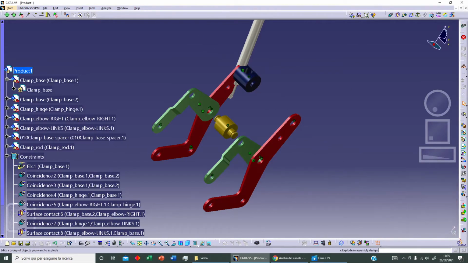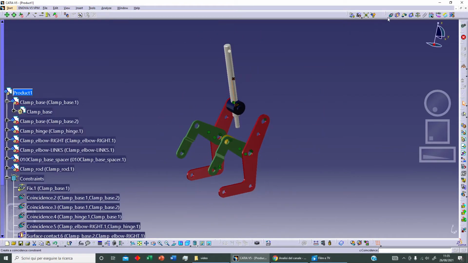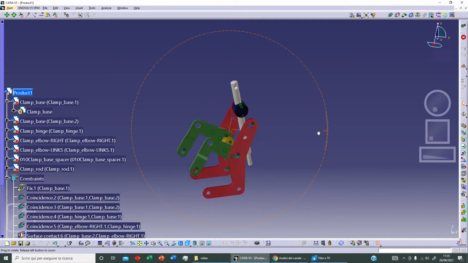And now we can add our condition. We want coincidence between this, and let's update. And we can move our element. For example, we can select this element as reference and move, and let's click on OK.